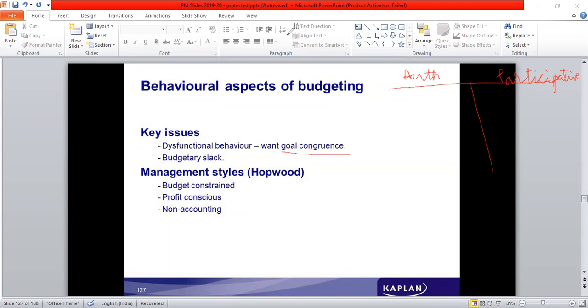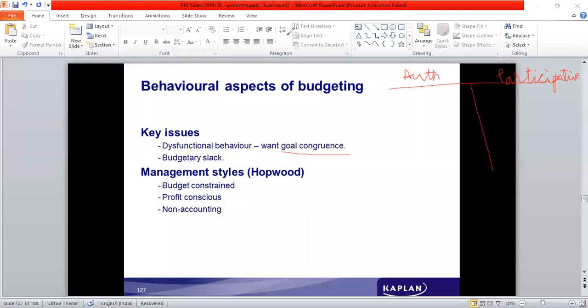Their focus is only on that particular budget when it has to be implemented. They do not see anything beyond that. It is a kind of short-sightedness. They do not see what is beyond this budget period. They just want to implement the budget whatever is decided.